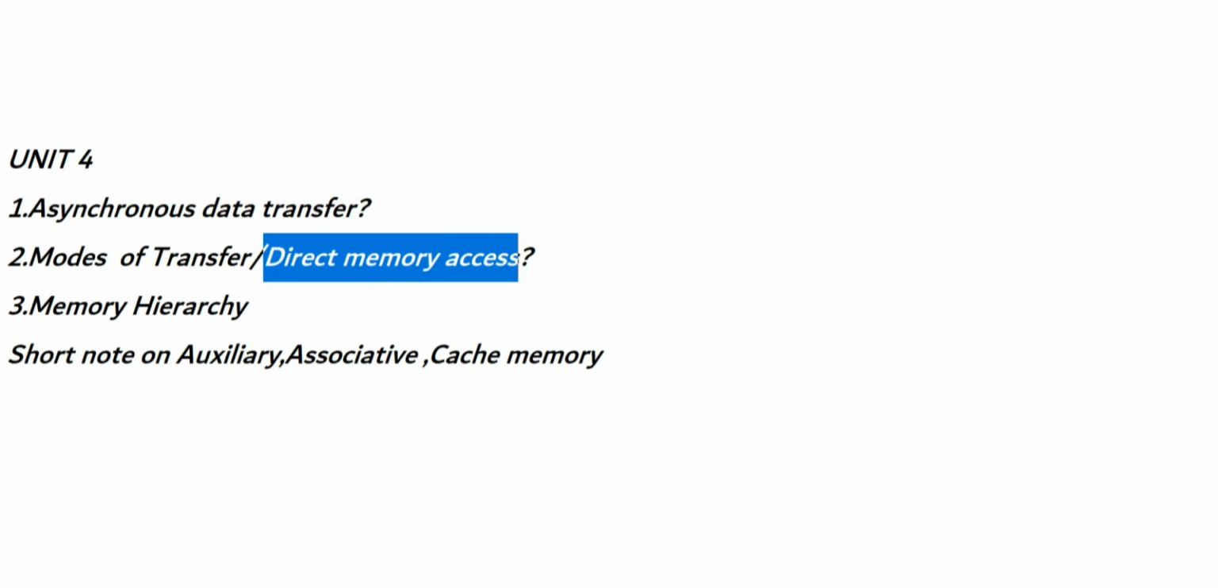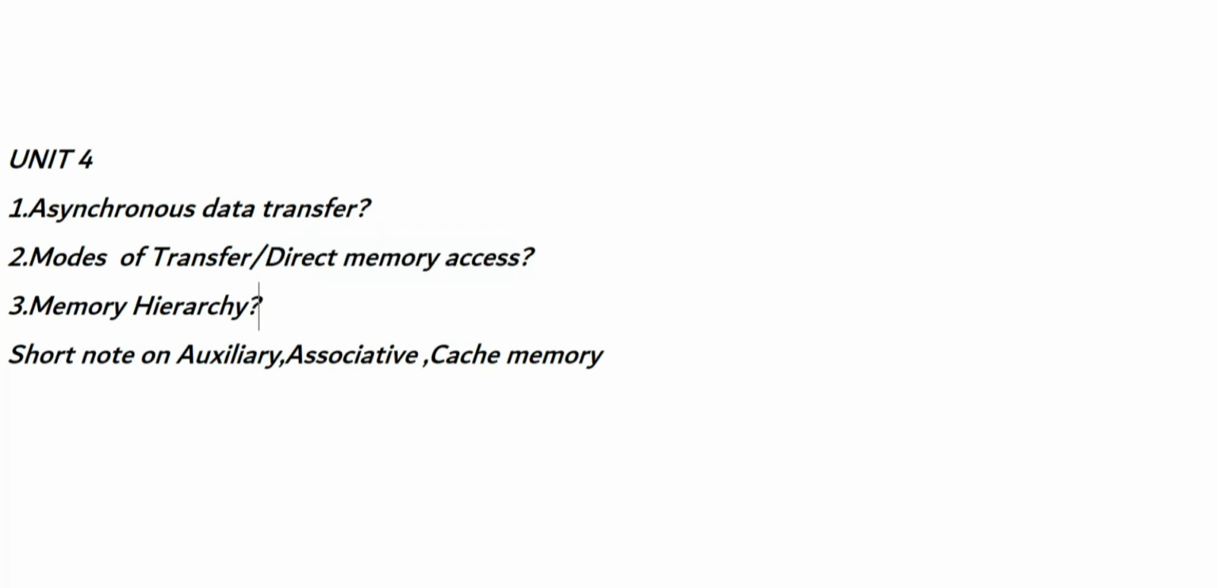So learn perfectly. Coming to the third one, memory hierarchy. Memory hierarchy is also very important. That is the hard disk, RAM, cache memory. So you'll have all these memories from the memory hierarchy. Coming to the fourth one, short note on auxiliary memory and associative cache memory. Yes, this is also important.